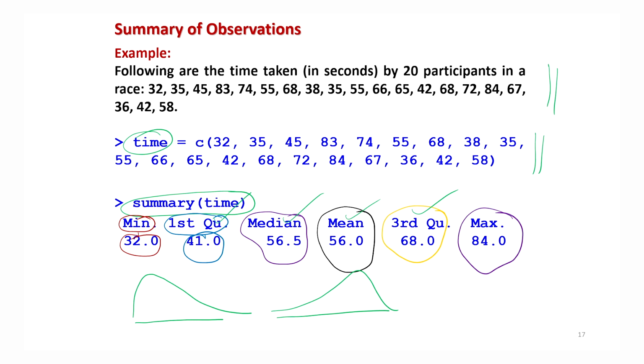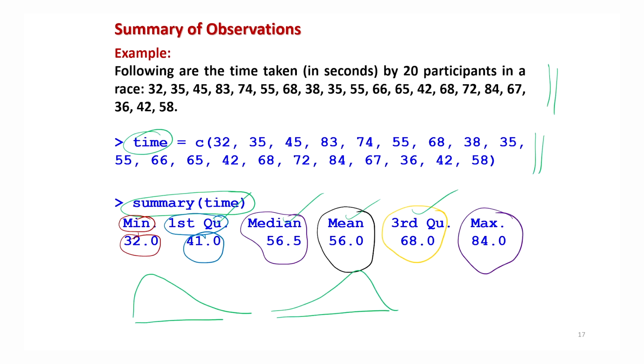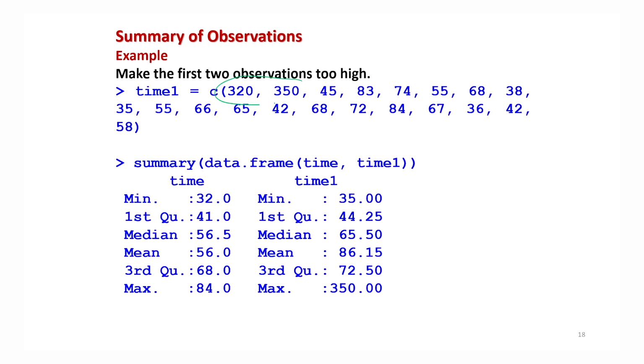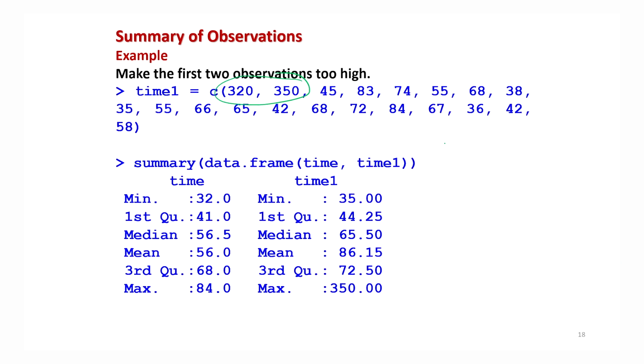Now suppose I make the first two observations too high. Suppose it is here 32 and 35, but suppose I make it here 320 and 350. Now I want to compare both data sets, this data set which is here in time, and this data set where I have made two values very high, which I have stored in a data vector time1.